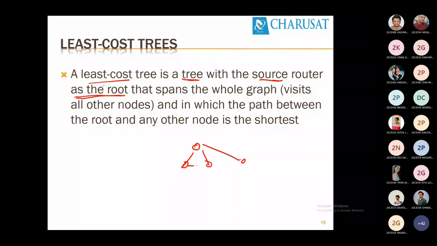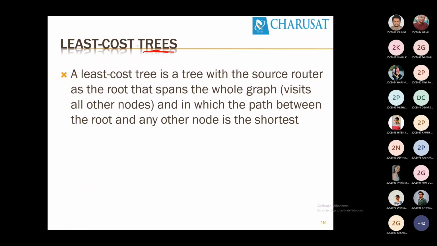Now in a tree, is a loop possible? No. In a tree there will not be a loop. This creates a loop. In a tree there will not be a loop in any case. So this is the least cost tree.